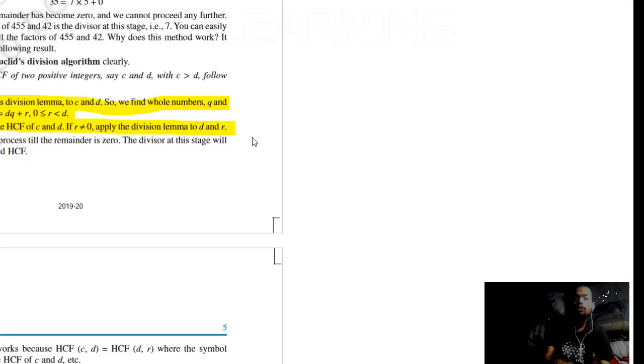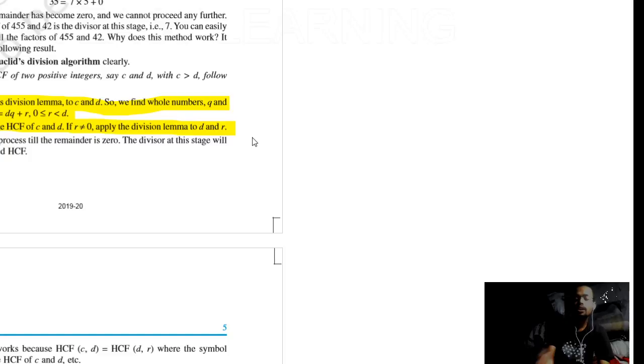HCF should be D. Okay, I will describe the thing again with an example, but let's first understand the steps. But if there is any remainder, then again we will take the remainder and the divisor, and we will again do the same Euclid's division process.